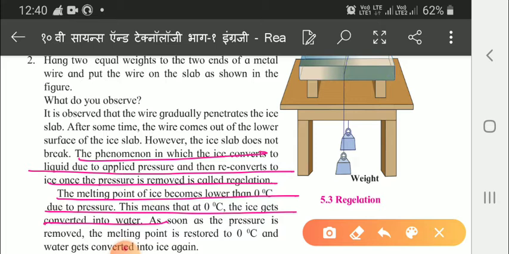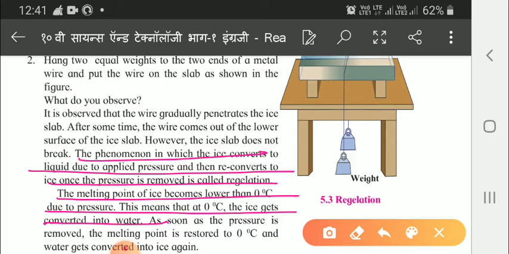You can understand pressure with the help of a ball. If you press that ball, it will change shape. But if you leave it, it comes back to the original shape. In the same way here, when pressure is applied, the wire goes through because the ice melts, and when the pressure is released because the wire has passed, the ice again comes to the original position.